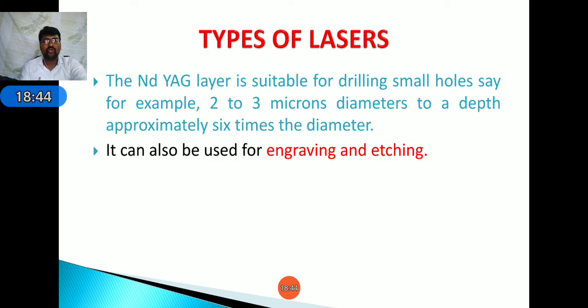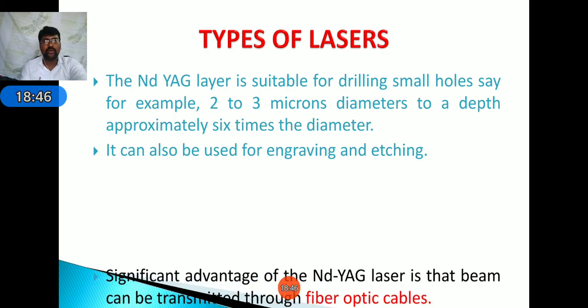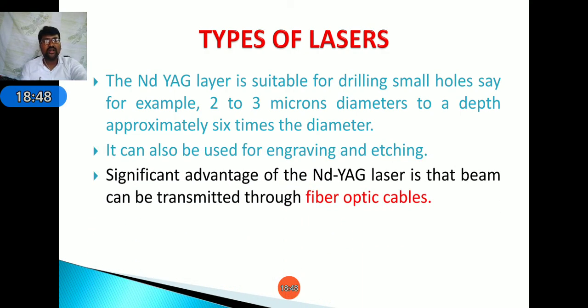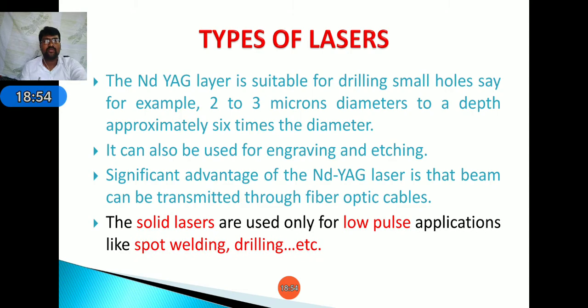It can also be used for engraving and etching. The main advantage of this laser is it can be transmitted through fiber optic cables. Therefore, solid lasers are used only for low pulse applications like spot welding, drilling, etc.